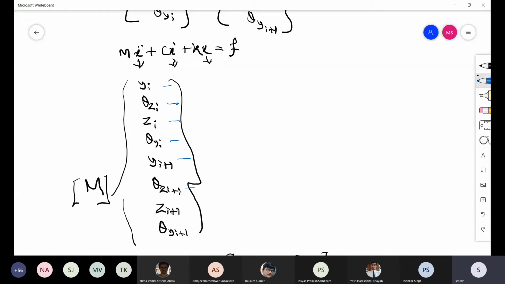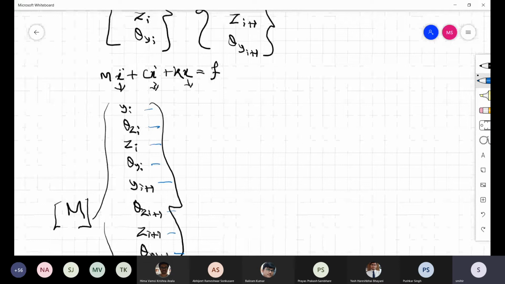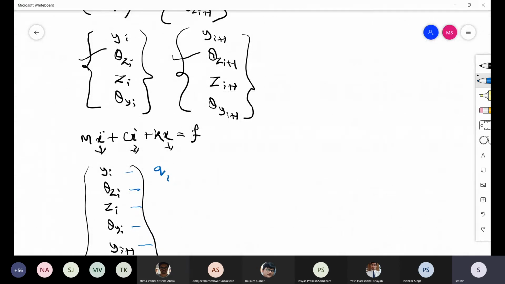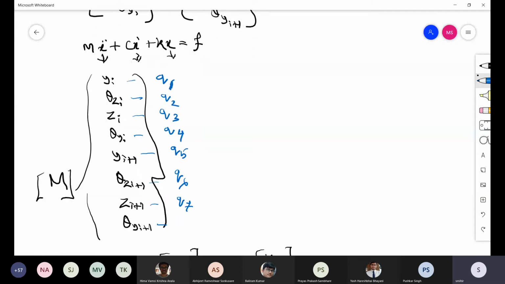While doing a program, it will be easier for me if I write generalized coordinates like Q1, Q2, Q3, Q4, Q5, Q6, Q7, Q8. Okay. So these are the Q I am just taking.